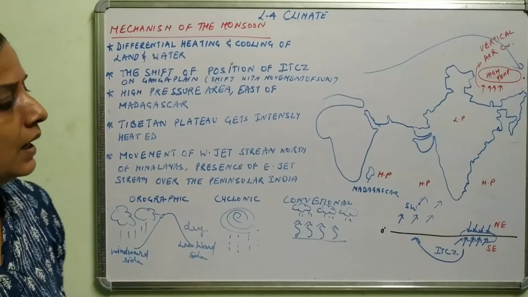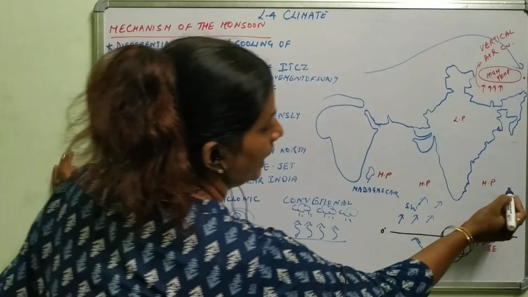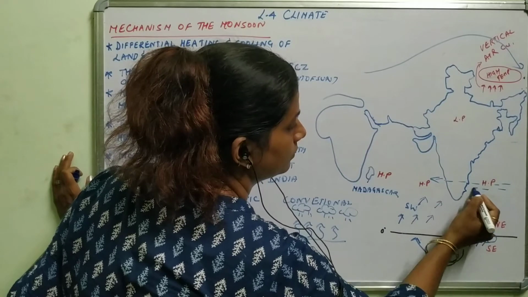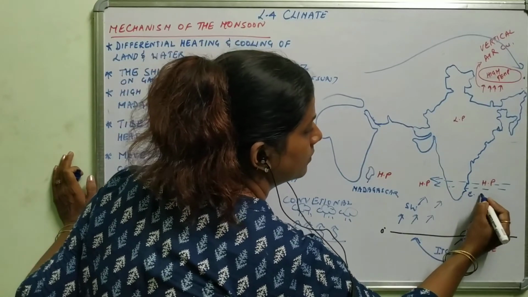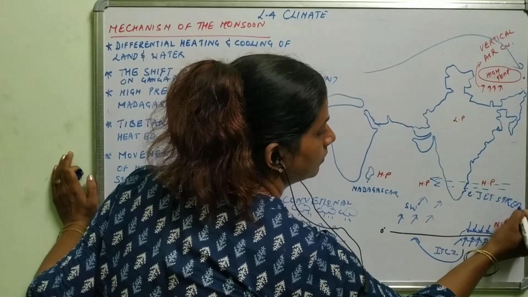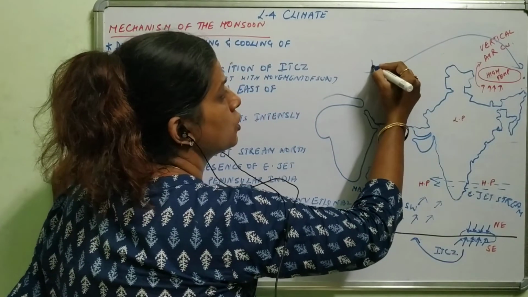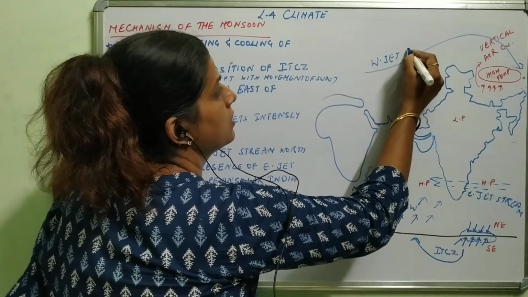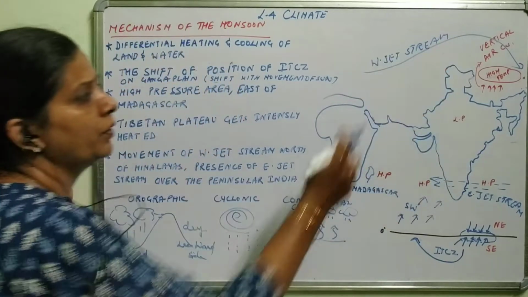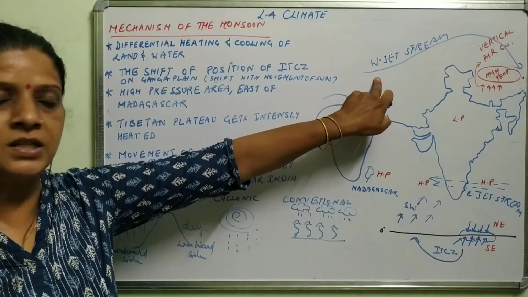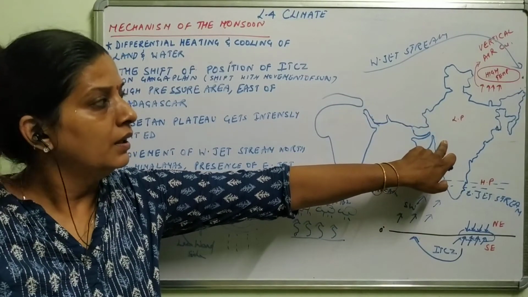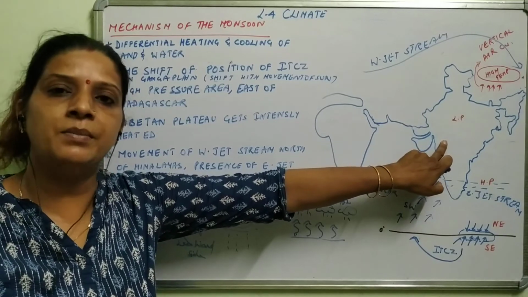In the meantime the easterly jet stream moves towards India, whereas this is your westerly jet stream. It starts moving because it's a cold body of wind. If it remains in India, it will not cause any rainfall, but it will be a cold climate during summer also.